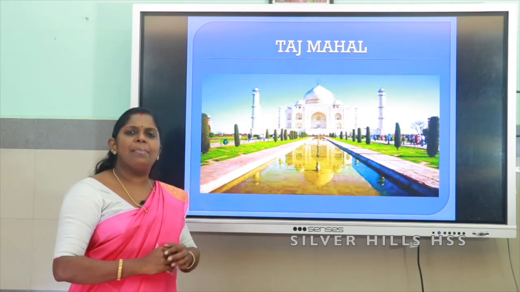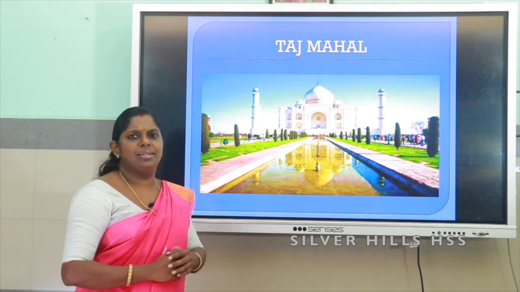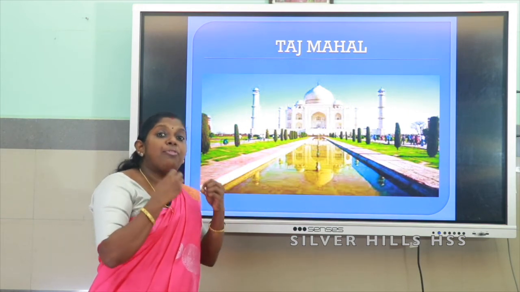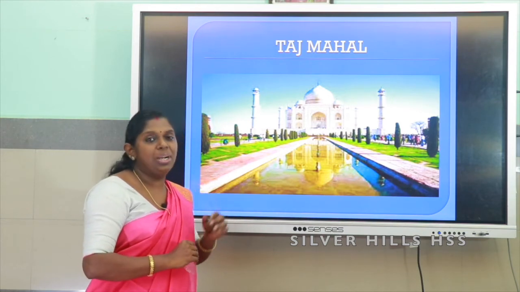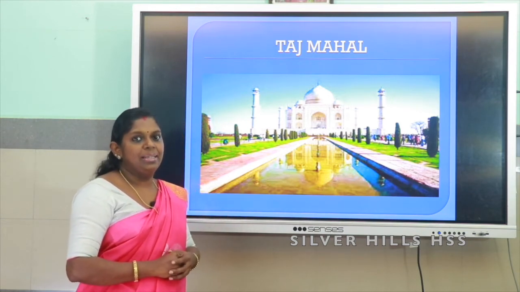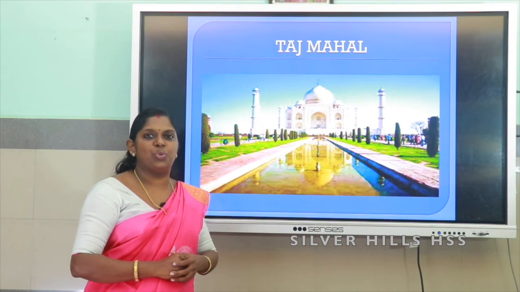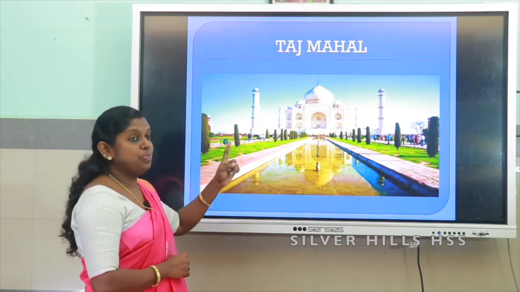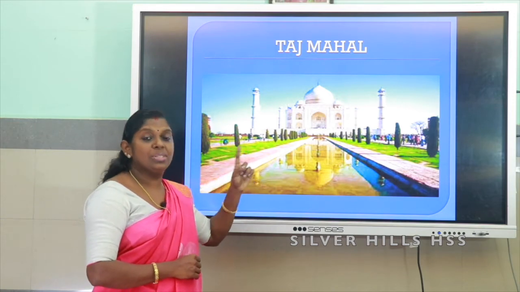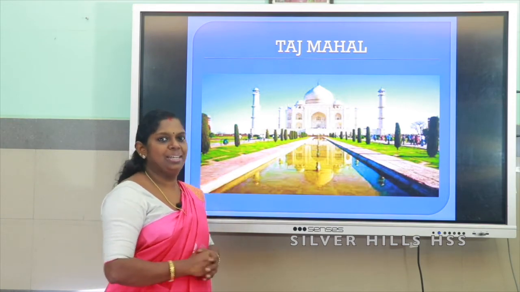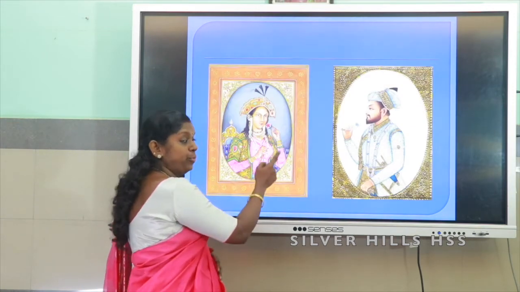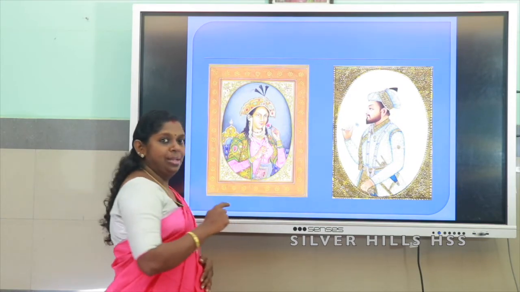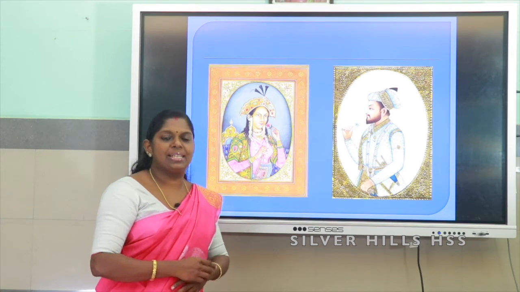Even though Indo-Islamic style was started in Sultanate period, this particular style flourished in Mughal period, and the person who popularized it was Shah Jahan. So you know that this particular construction was completed by Shah Jahan, and it was for his beloved wife Mumtaz Mahal.